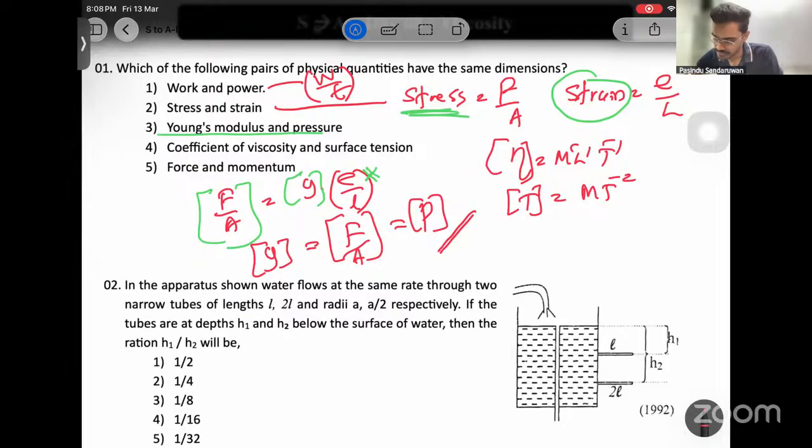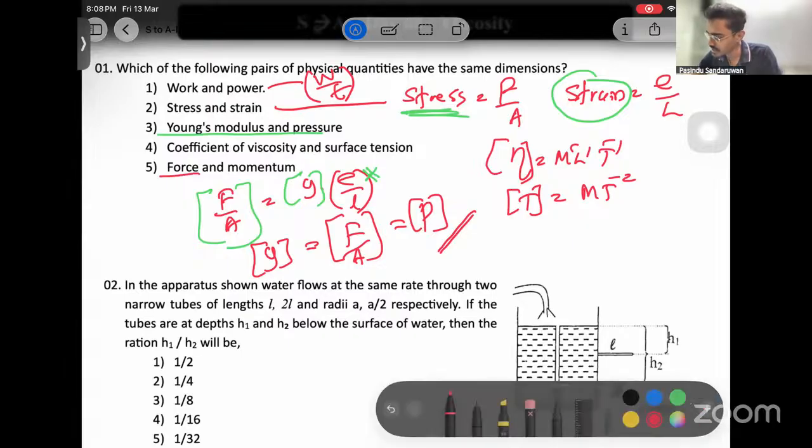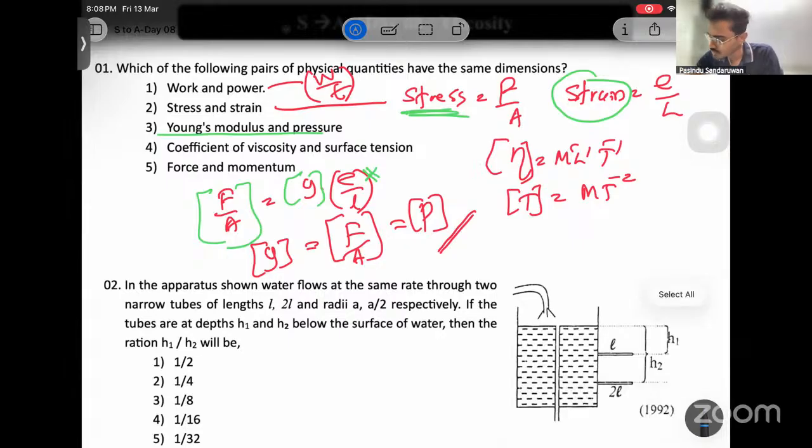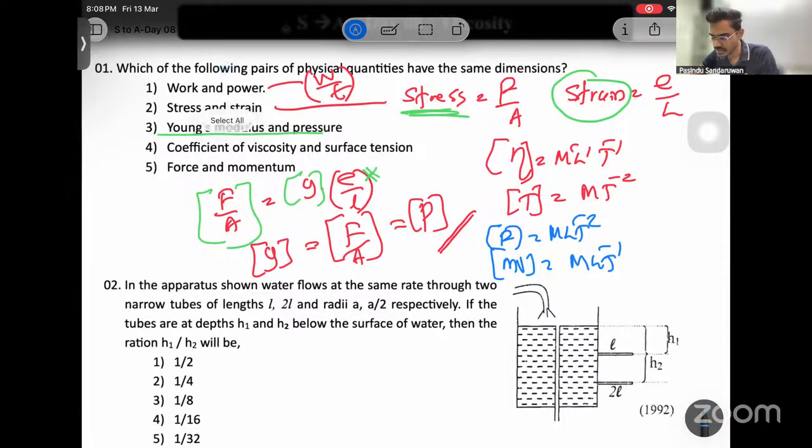Force and momentum, no. They are popular dimensions: force is MLT^-2, and momentum is mv, which is MLT^-1. They are very popular dimensions we know. It's an easy one. Second one.